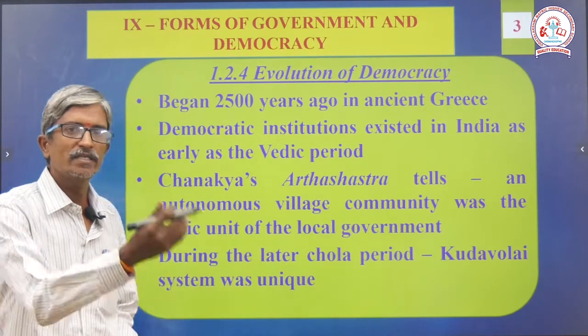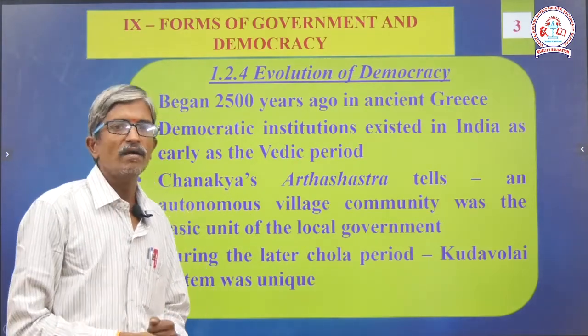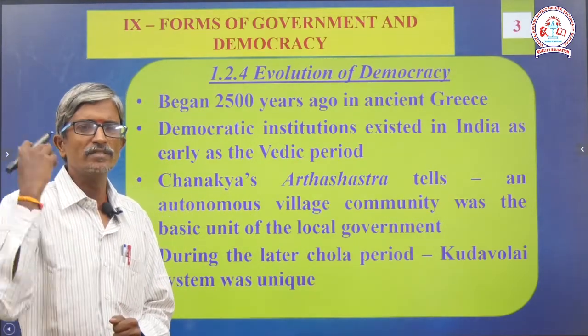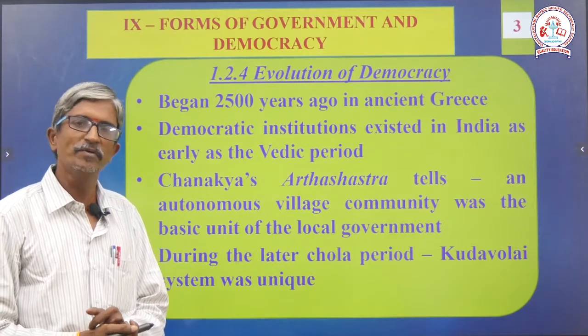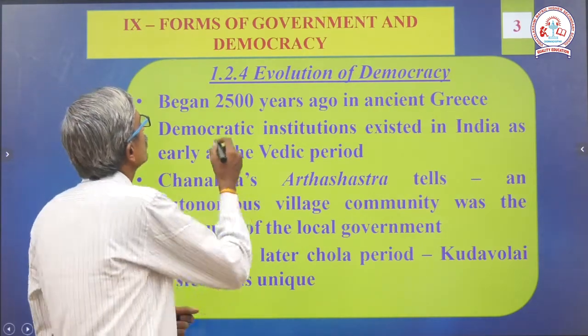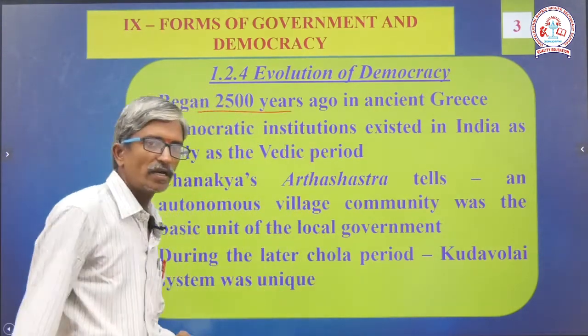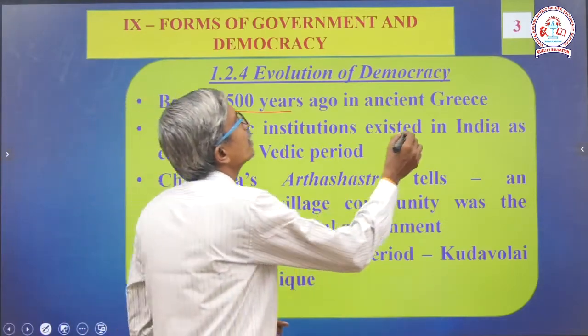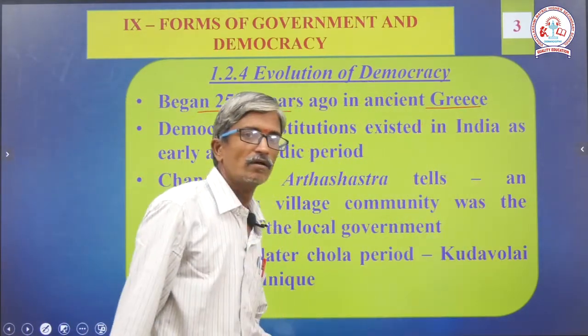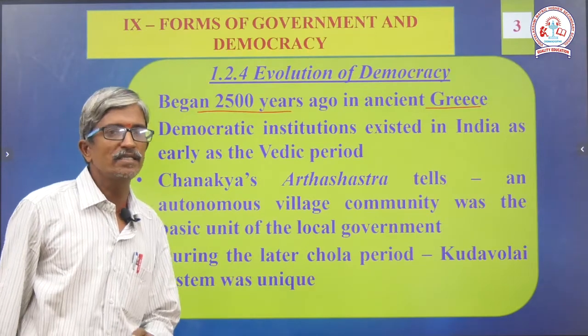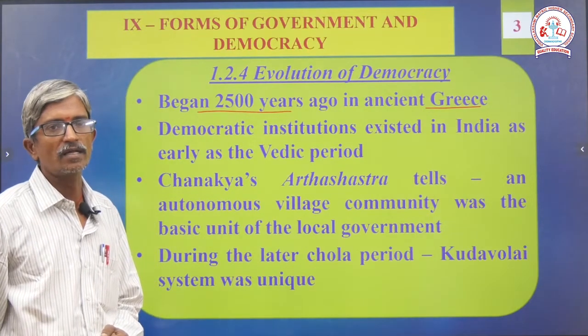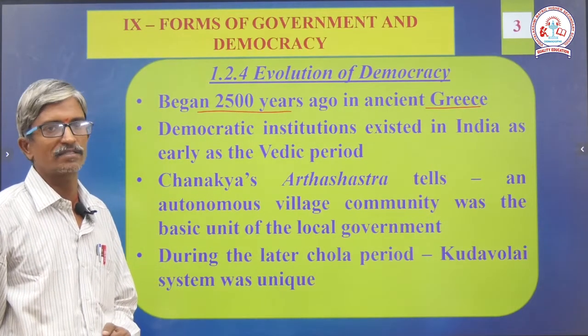Next, evolution. How it is getting grown up. So this idea, it was nearly 2500 years before it started its origin, especially in the ancient Greeks, European city, the 4 main Greek city states, Athens, Sparta, Corinth and Thebes.